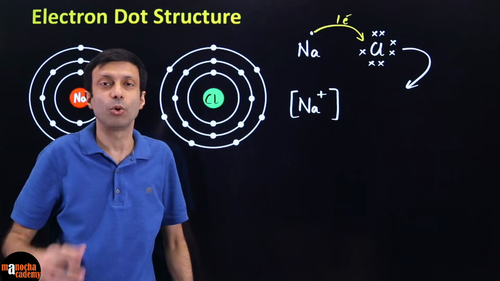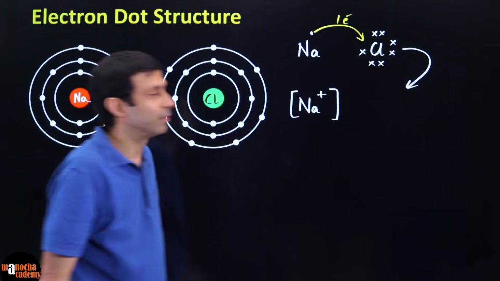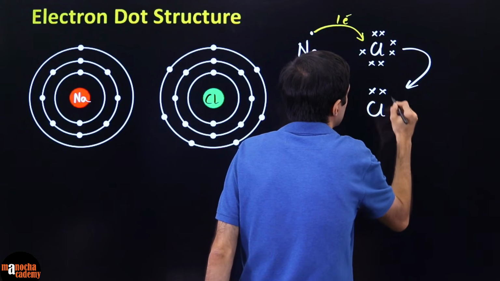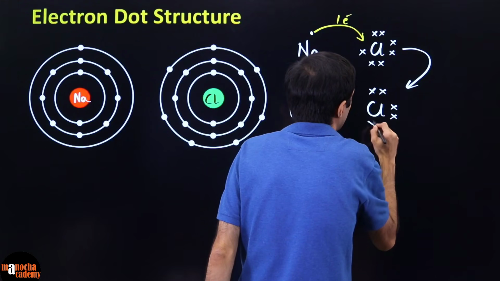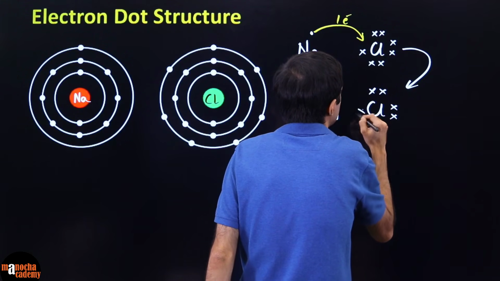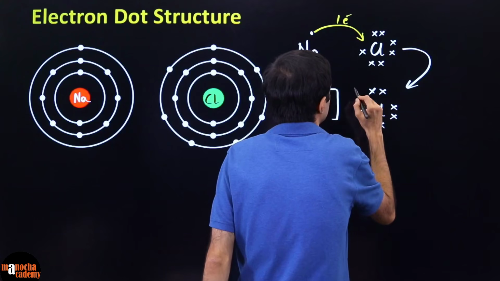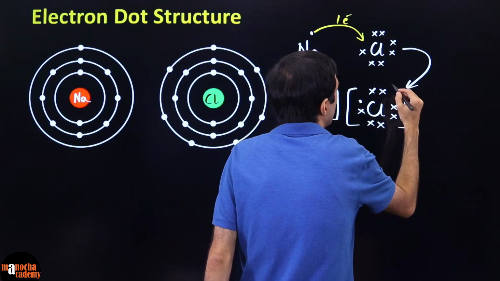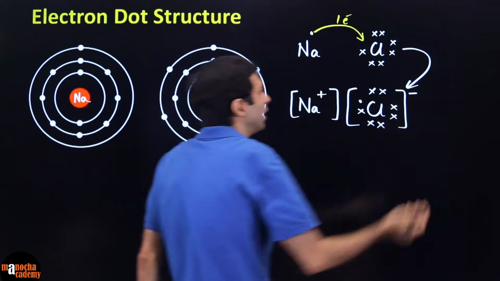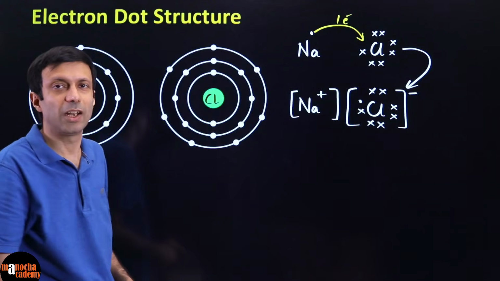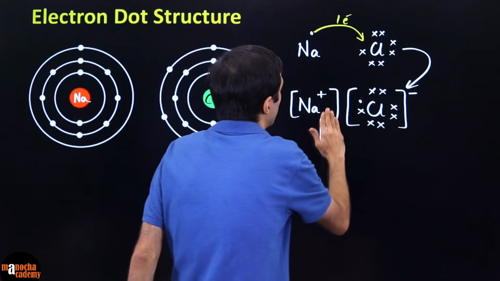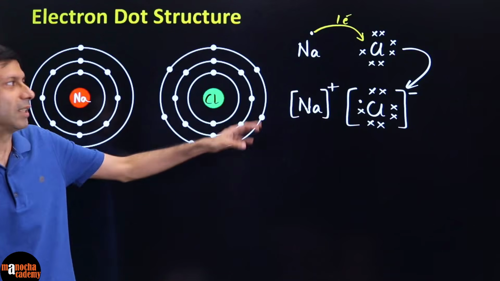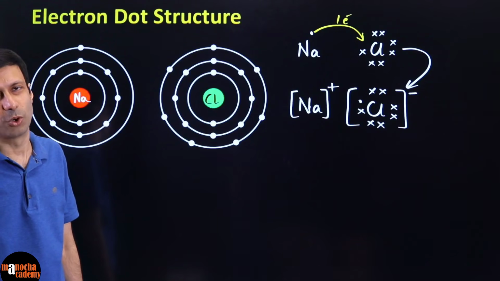And who's this guy? Chlorine has gained an electron, so what does it become? So you draw chlorine with its 7 electrons, the original 7 electrons, and then it has gained 1 more electron here. So once again we put the box brackets and we put the minus sign here. The minus sign you can put inside or outside depending on how it's shown in your school. In some of the books it's drawn outside as well. So there you can see we have shown the bonding of sodium chloride.